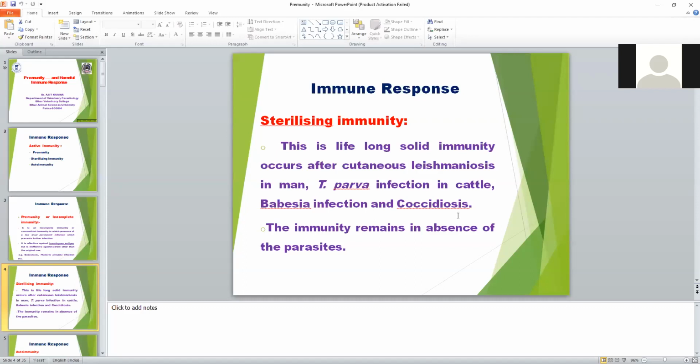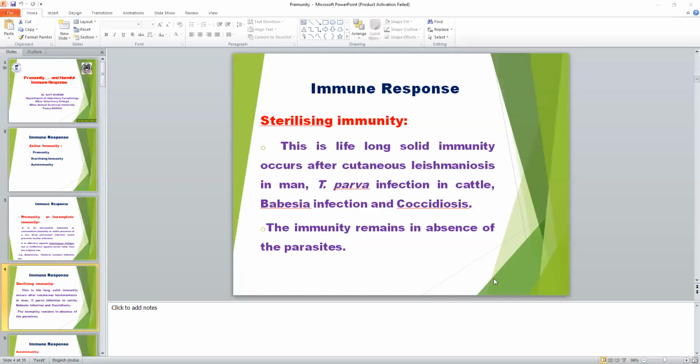So there are two types of leishmaniasis, that is visceral leishmaniasis and cutaneous leishmaniasis. This is the sterilizing immunity that occurs in cutaneous leishmaniasis.